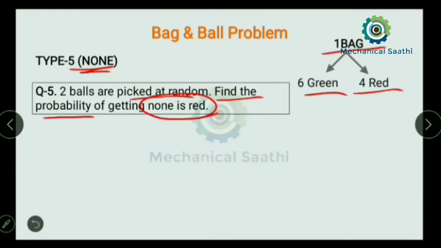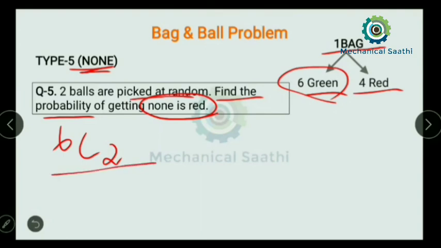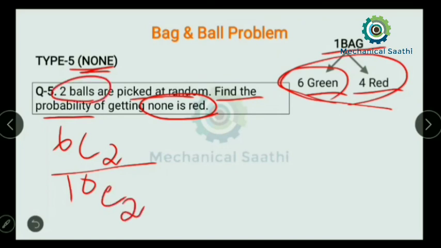So 2 balls will be green out of 6 green balls, so I can write 6C2, divided by, there are 10 balls in total, and out of 10 we are going to pick up 2 balls, so I can write 10C2. Easy question, we can say a simple question. We need to understand here that none is red means that among the 2 balls we are picking, none is red.